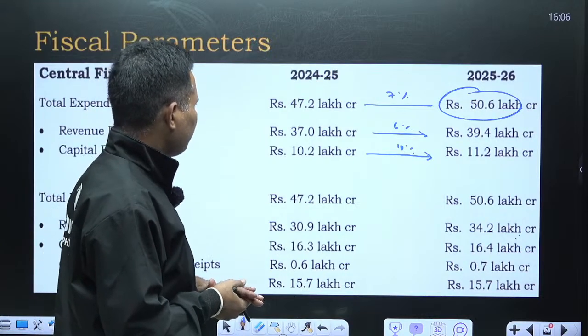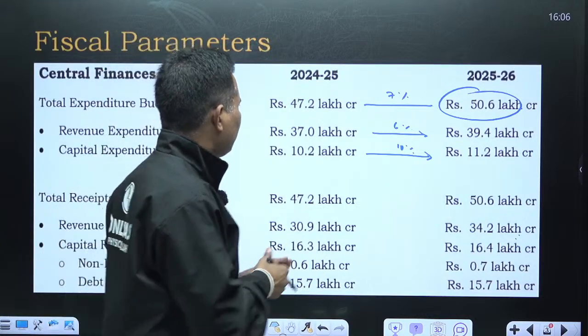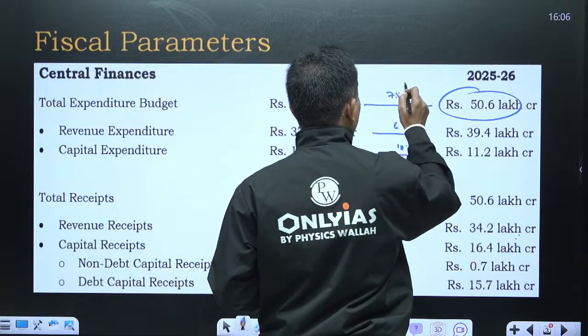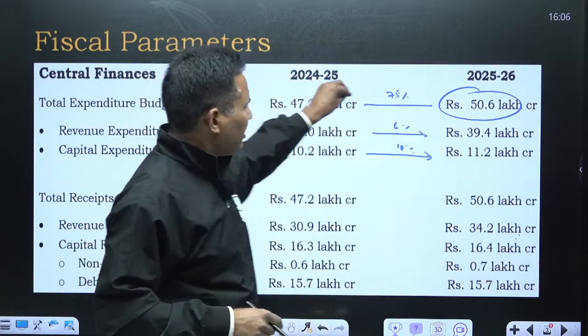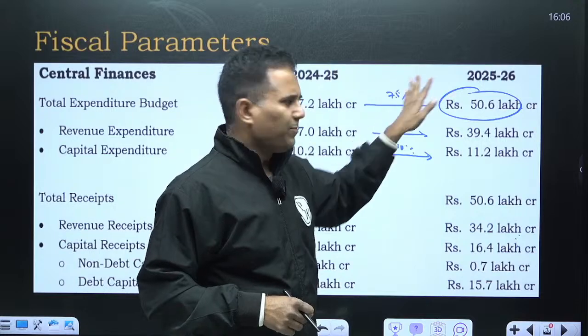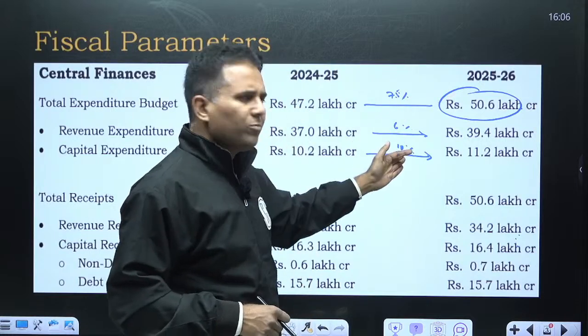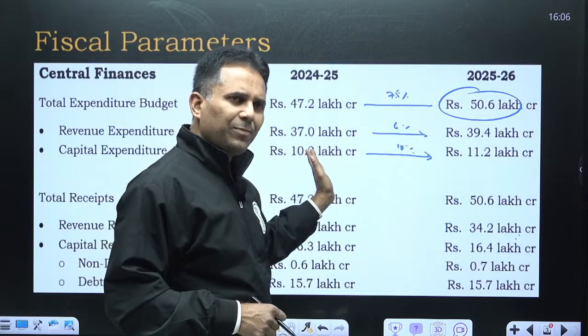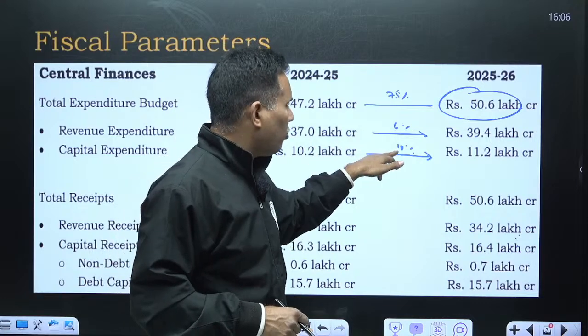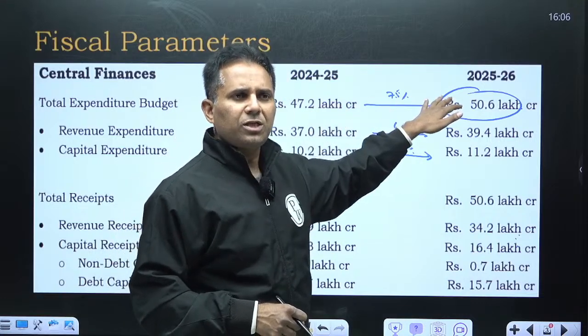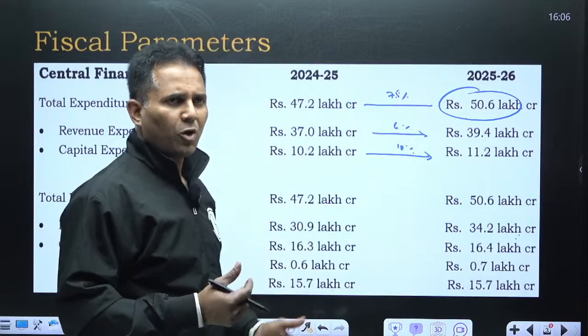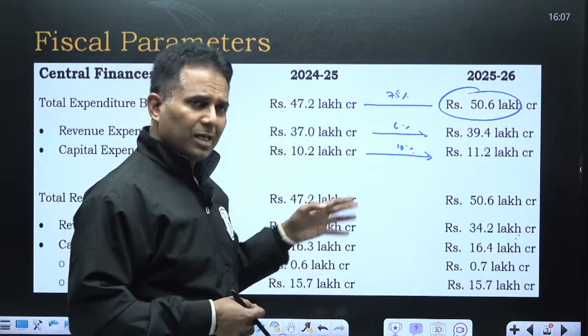Revenue expenditure has increased approximately 7.5 or 8%. If the overall expenditure is growing by 7-8%, capex is growing by 10%. So capital expenditure has increased more as compared to the overall expenditure of the Government of India. So how can you say that the government is going to spend less on capex?